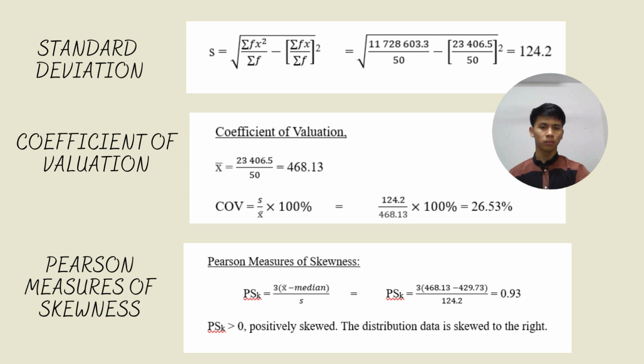We got 3 bracket 468.13 minus 429.73 over 124.2, and PSK equals 0.93, and the value is bigger than 0. It means the data is positively skewed, and the distribution of the data is skewed to the right.